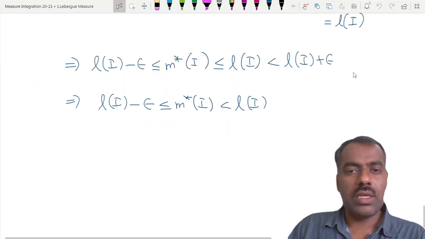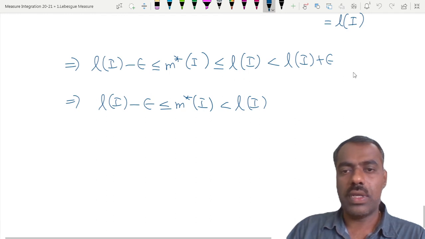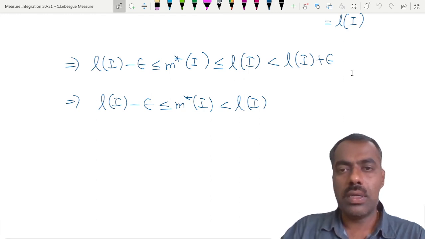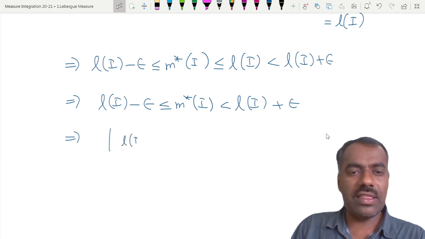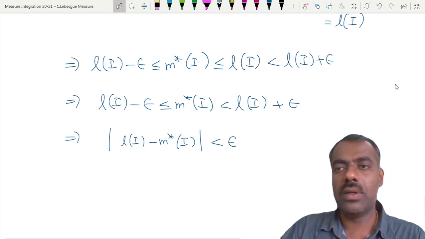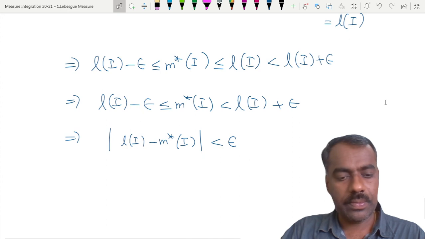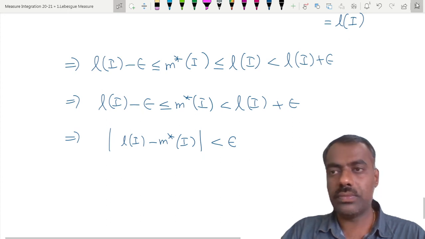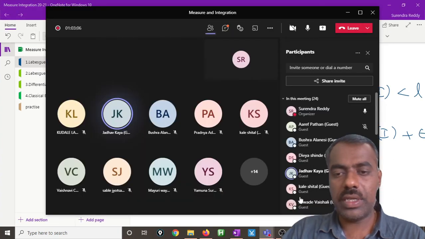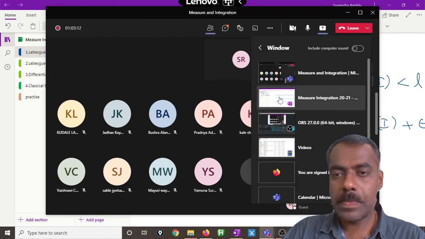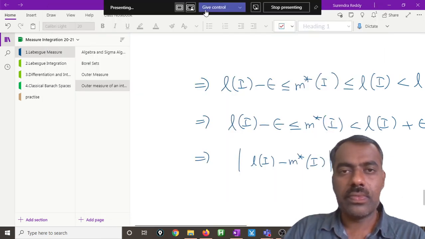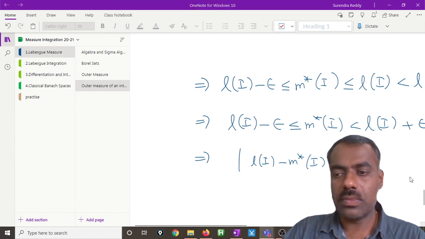right? Hello, hello. Sir, screen Huh. disappear. Yes, sir. So 1 second. So where you have written here. So therefore this is plus epsilon. This is same as saying that absolute value of length of I minus m star of I, okay, is Sir, less than, screen disappear. huh? Hello, Screen disappear. sorry. Screen disappear, sir. Yes, sir. 1 second. So maybe it might, I might have disconnected. I'll share again. Can you see now? Can you Yes, see? sir.